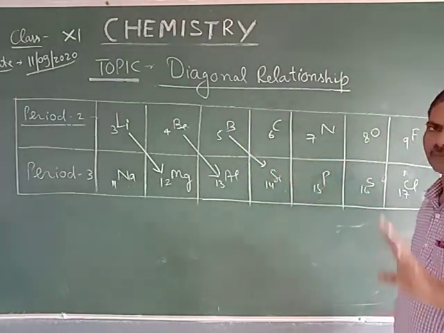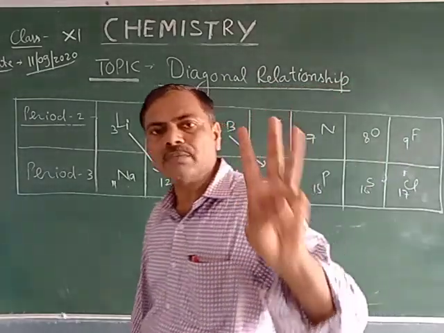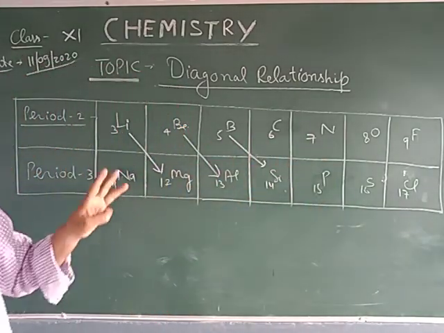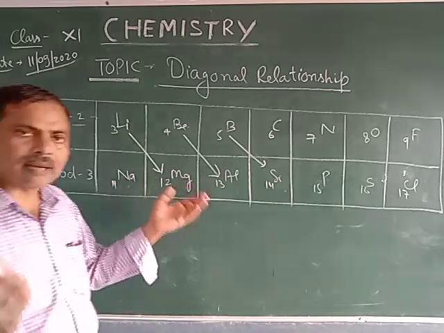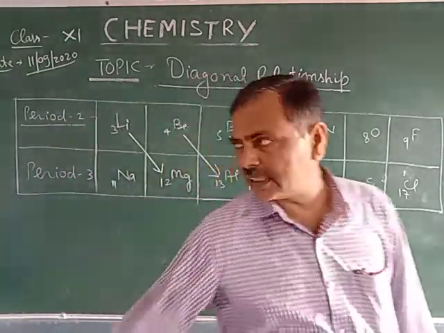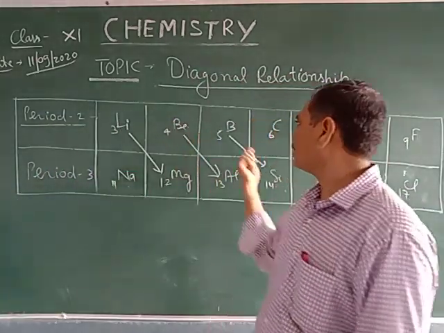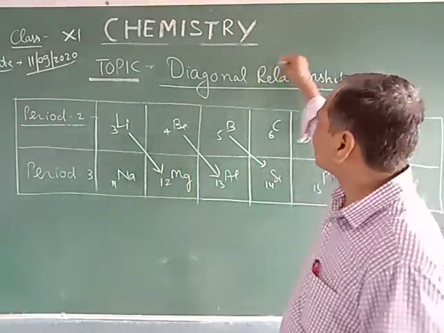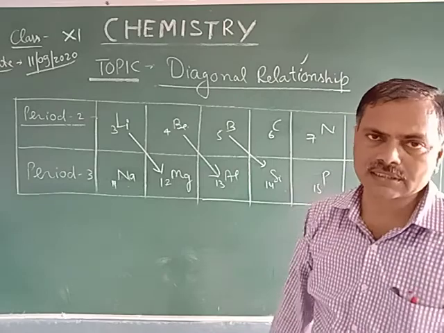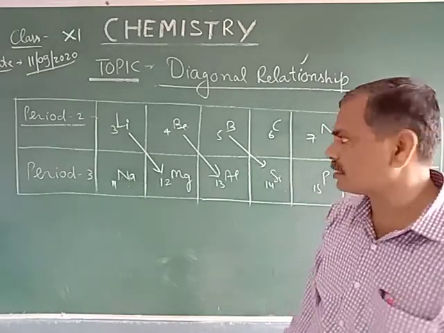Further, it does not take place. This resemblance between the first three elements of period number 2 and the diagonal elements of period 3 is called diagonal relationship.